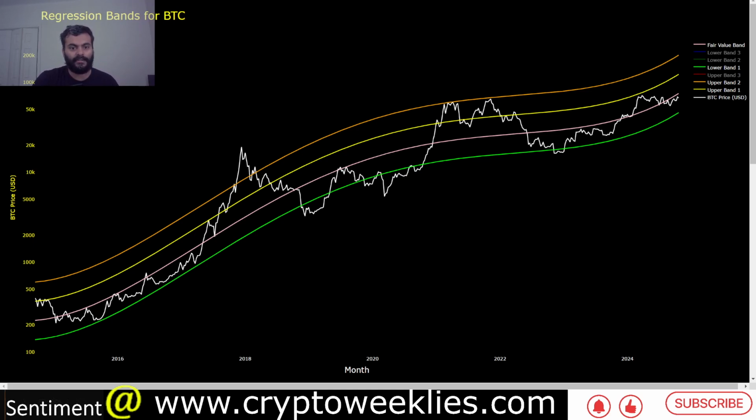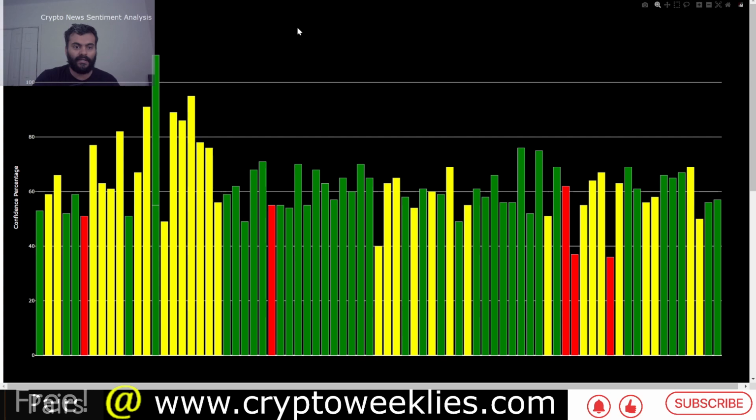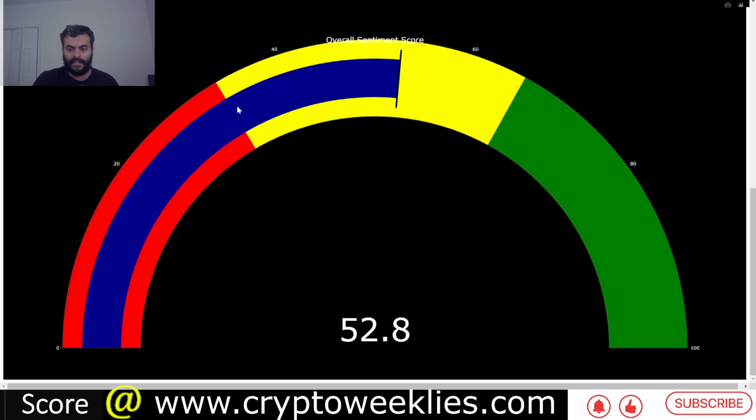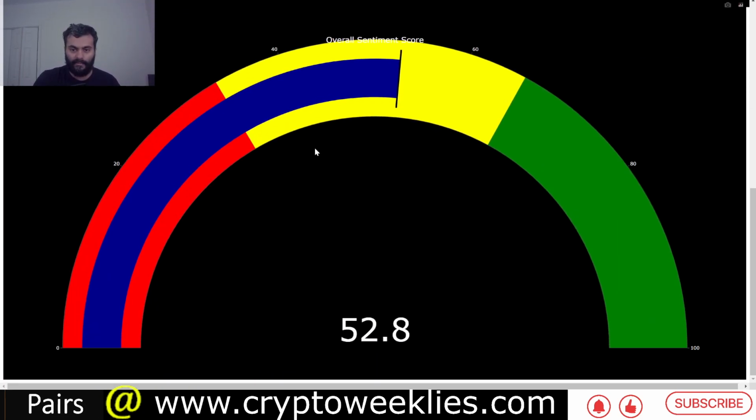In terms of the weekly price action we discussed, we'll briefly look at the news over the last 24 hours. Instead of reading the news line by line, our model reads the news and classifies the narratives into bullish, bearish, and neutral narratives. The bullish narratives are in green, the bearish in red, and the neutral in yellow. An overall sentiment score based on these narratives is around 53, which means not too bullish, not too bearish, a slightly bullish bias.